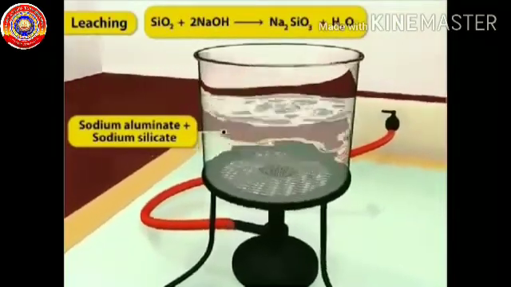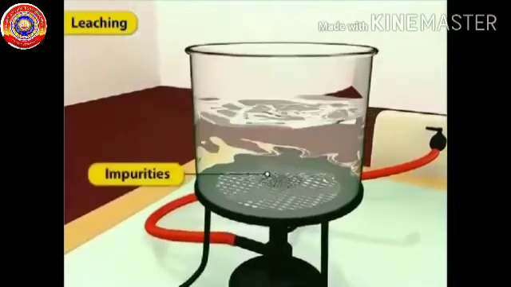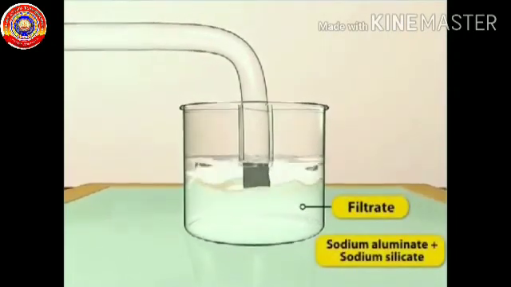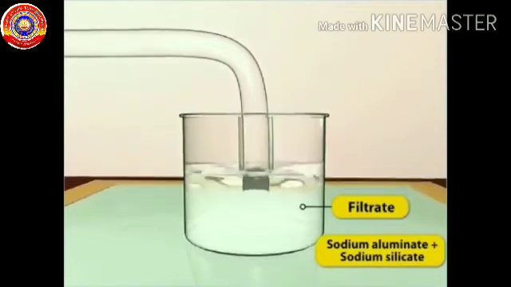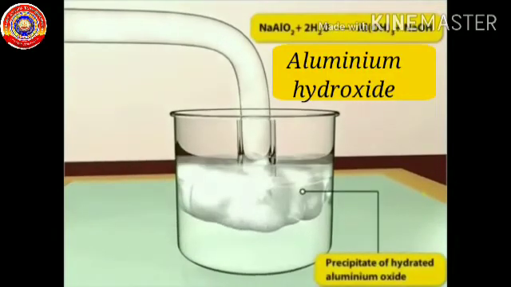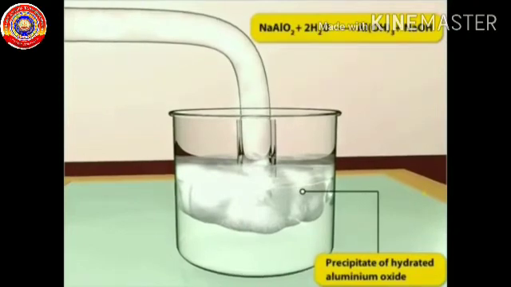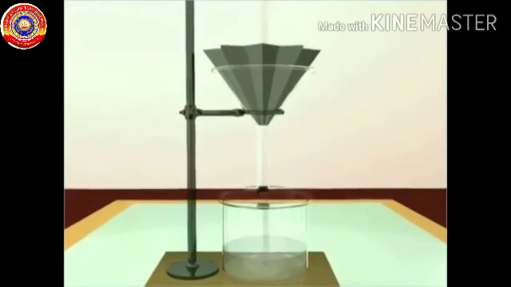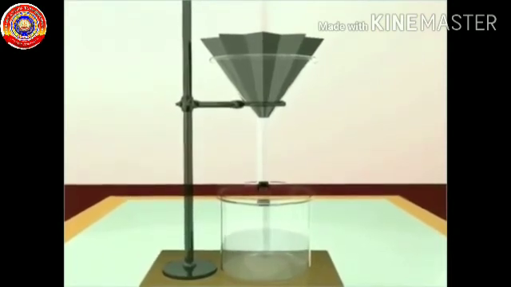Insoluble impurities are filtered off from the solution. A small quantity of freshly prepared aluminum hydroxide is added so that it precipitates more aluminum hydroxide. It is filtered, washed and strongly heated to get aluminum oxide, otherwise known as alumina.